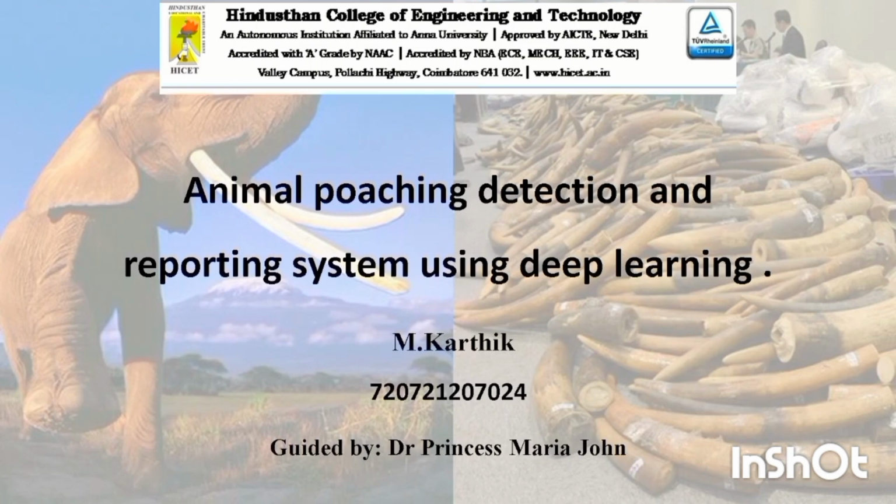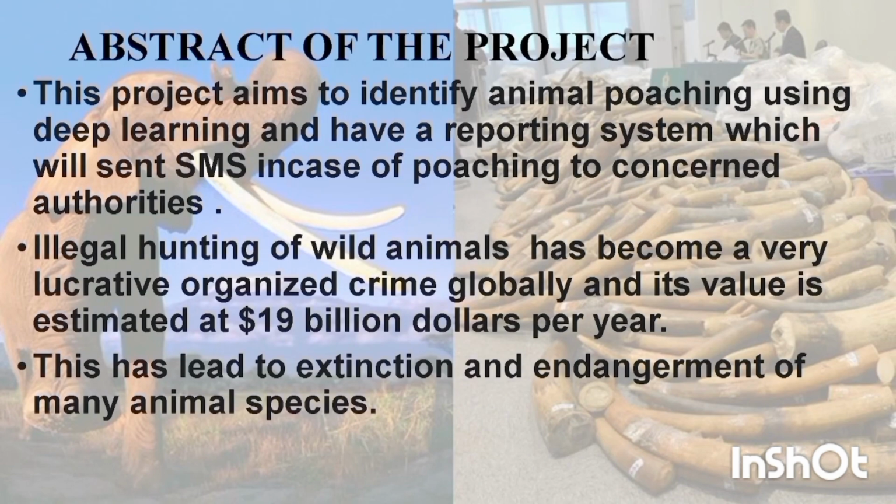The topic is animal poaching detection and reporting system using deep learning. So the main objective or the aim of the project is to use deep learning to identify if poaching has happened, and if it has happened, we'll send an SMS to the concerned authorities. The estimated worth of poaching is around $19 billion per year.